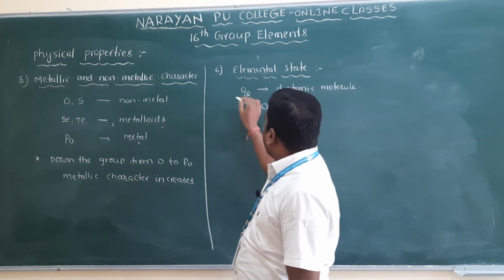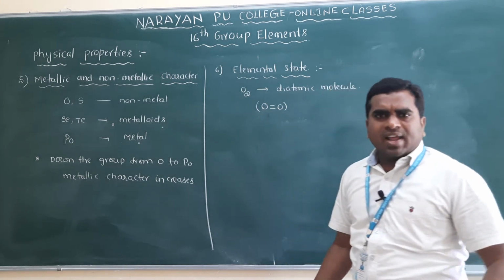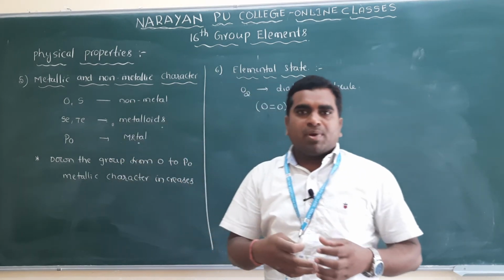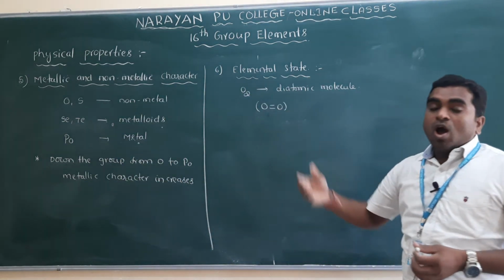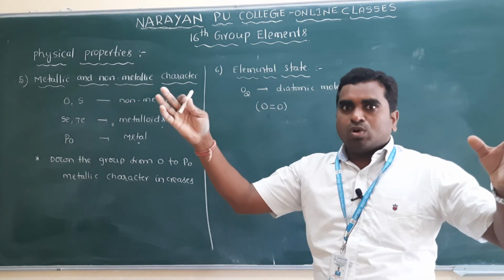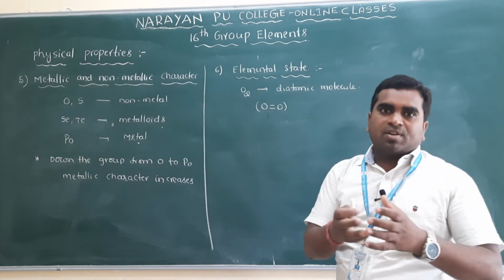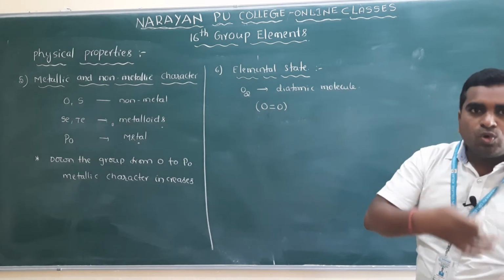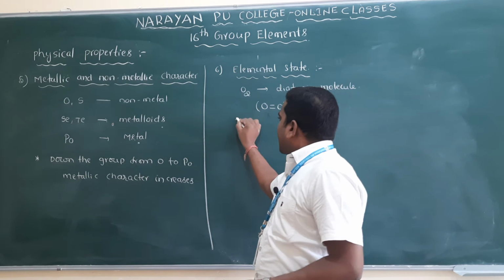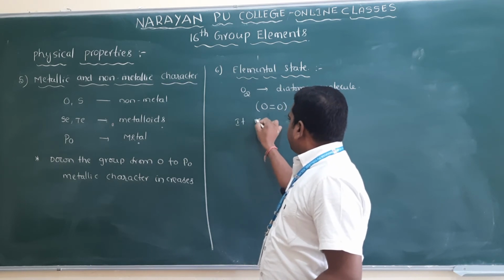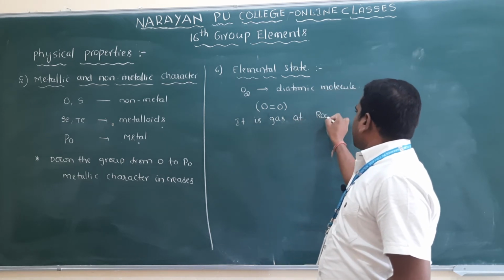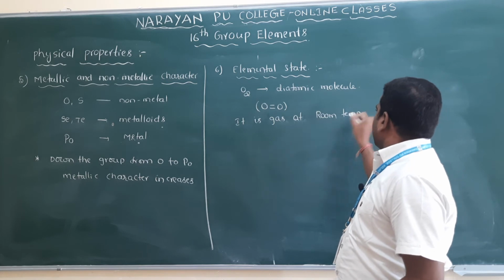These oxygen atoms are held together by weak van der Waals forces, so oxygen is a gas at room temperature. If forces were strong, it might be in the form of a liquid or solid, but these oxygen molecules are held together by weak van der Waals forces, so it is a gas at room temperature.